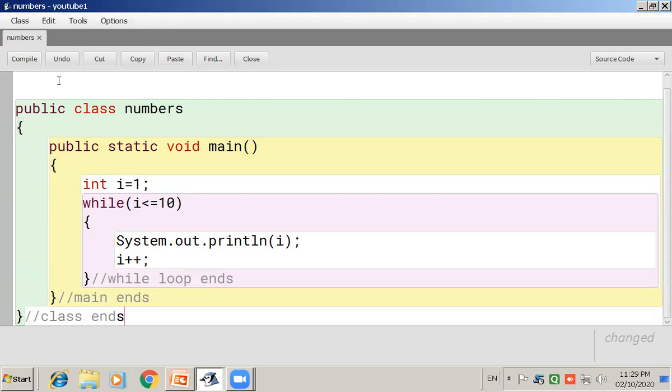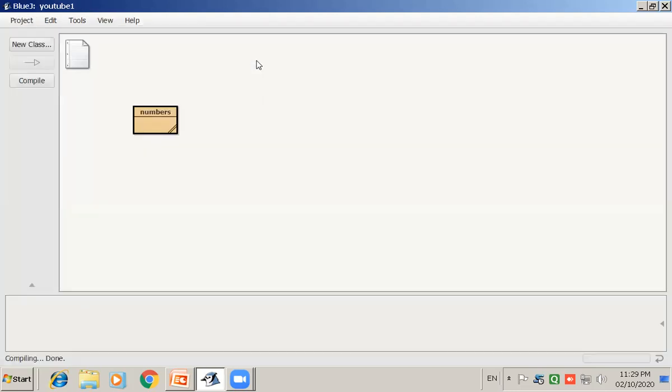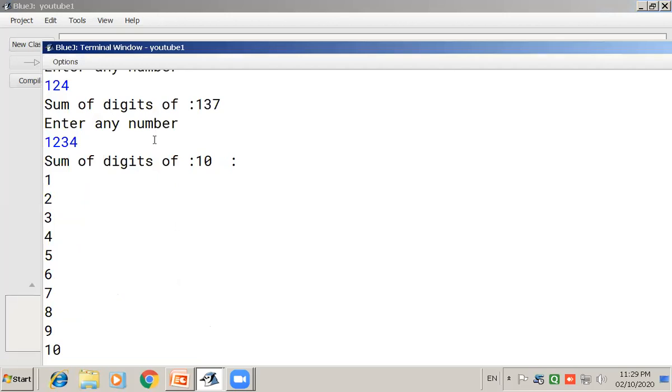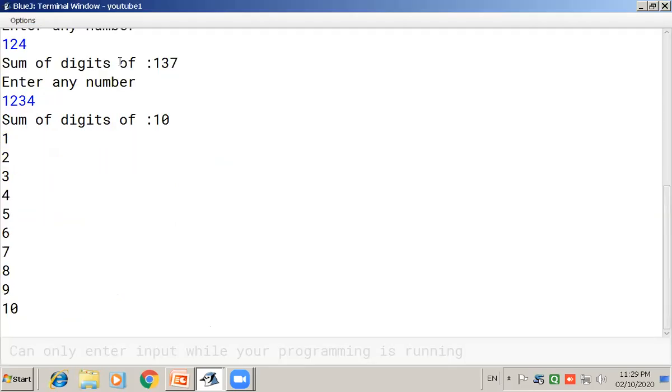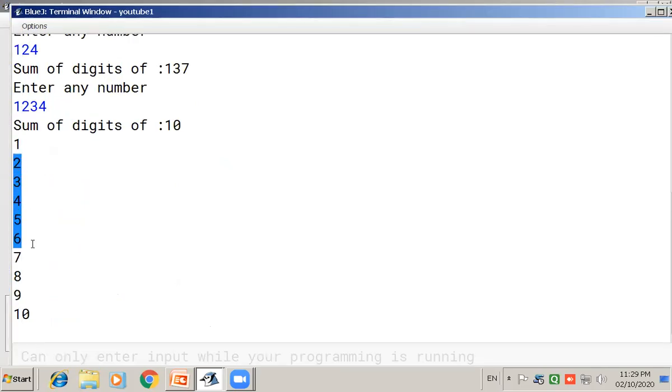Now let's compile the program. No syntax error. Close it and let's check the output of the program. Yes, you can see the output of the program. It is printing 1 to 10 numbers. This is the output of the previous program.